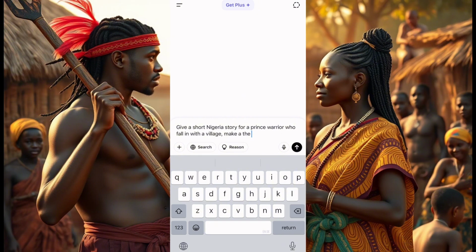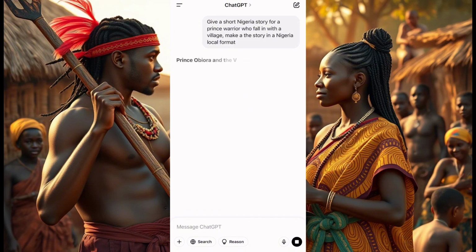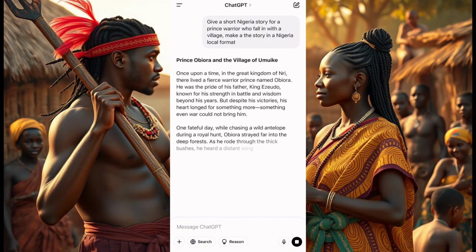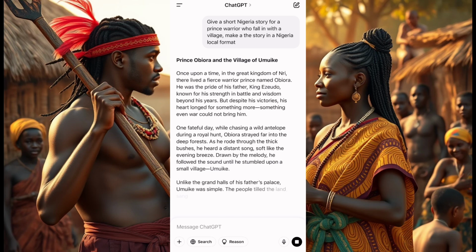Make the story in a Nigerian local format. Okay? So in a Nigerian local format. So we have this, right? Now you click on the arrow and you wait to see what ChatGPT is going to give you, right?